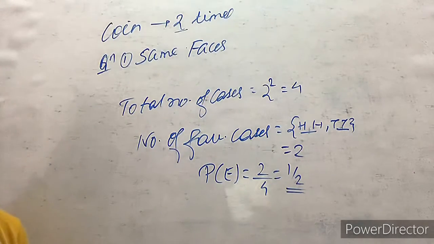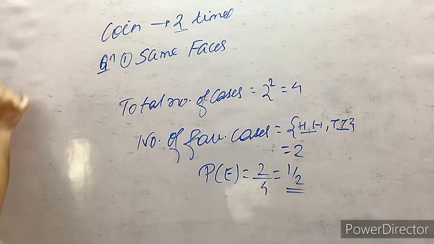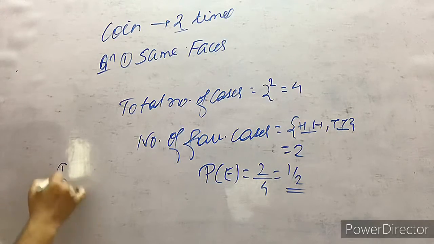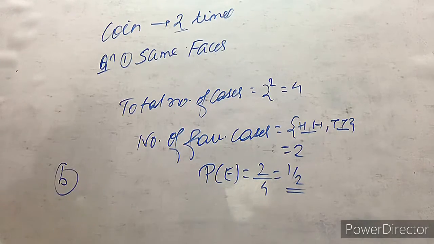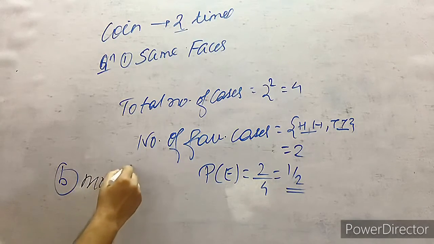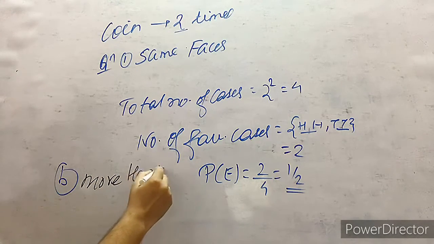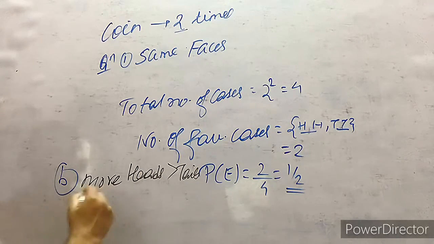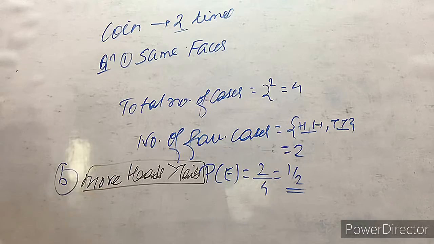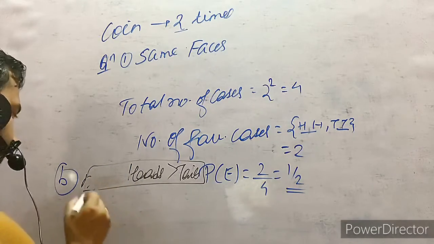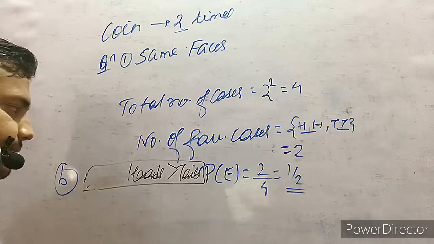Now the second part, the B part, is more heads than tails. What is the possibility of getting more heads than tails?